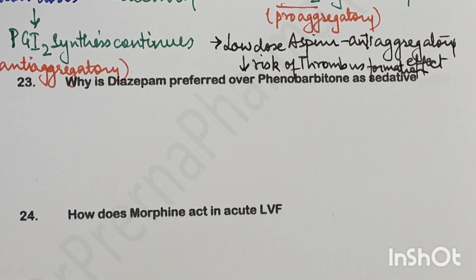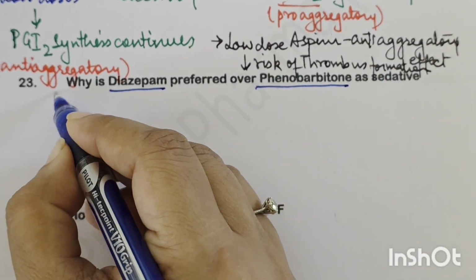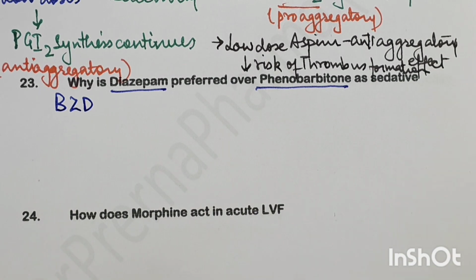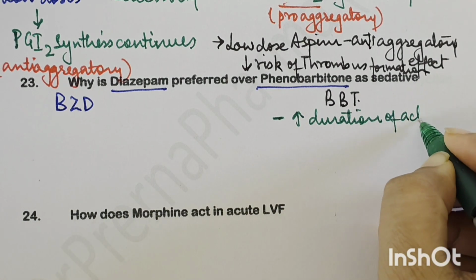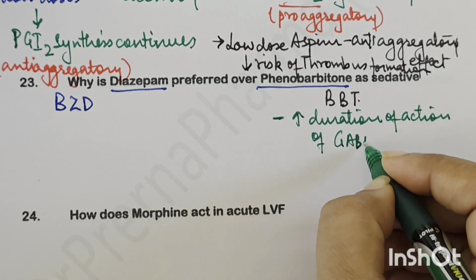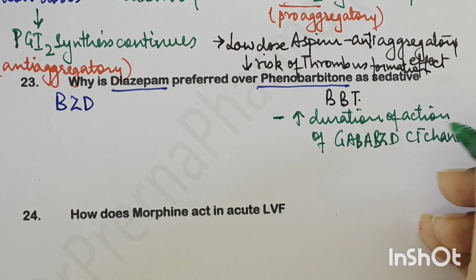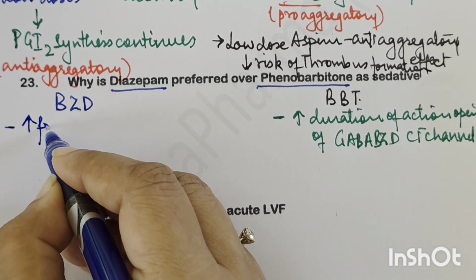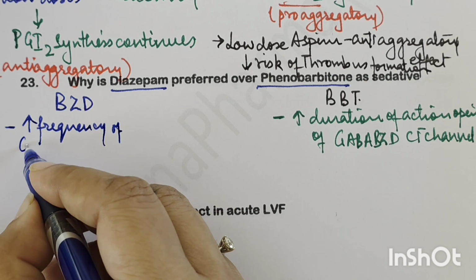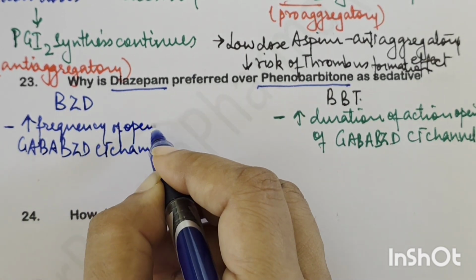Why is diazepam preferred over phenobarbital as a sedative? So here we need to understand the difference between diazepam and phenobarbital. Now diazepam is a benzodiazepine while phenobarbital is a barbiturate. Now phenobarbital increases the duration of opening of the GABA-BZD chloride channel, while benzodiazepines increase the frequency of opening, right?